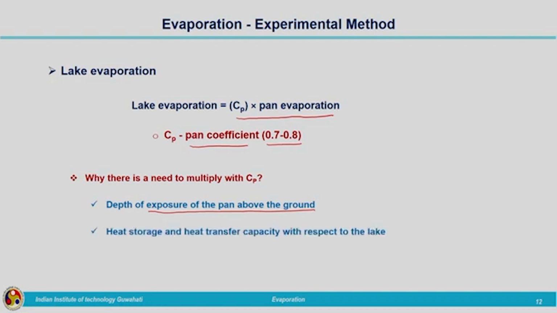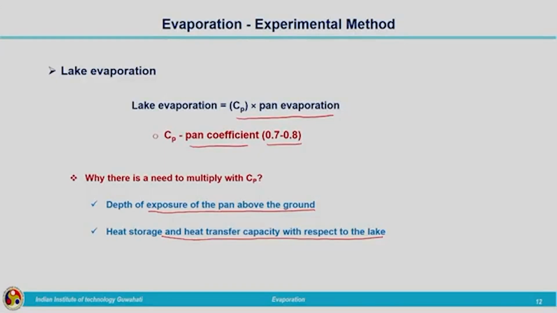The second reason is that the heat storage and heat transfer capacity of this pan is different from that of the lake. Definitely the water body will have larger size and depth than this particular pan. So, the storage capacity and the heat transfer capacity of the pan will be different from that of the water body. Then there is the diameter of the pan, which is a certain standard dimension.